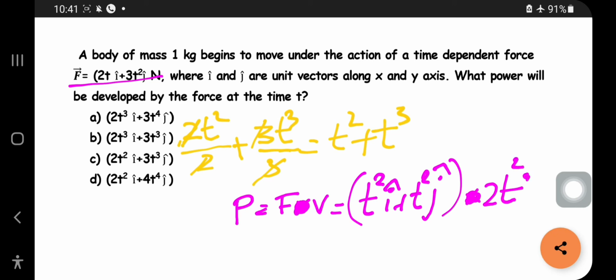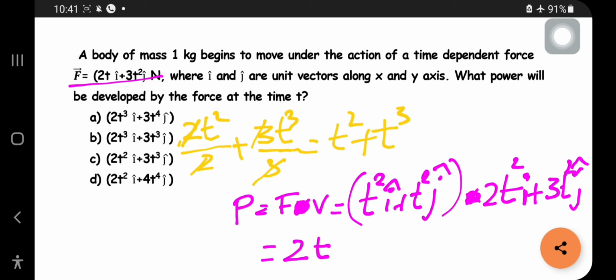It will be given by 2t cube i cap, wait a minute guys, not i cap, plus 3t power 5 j cap.